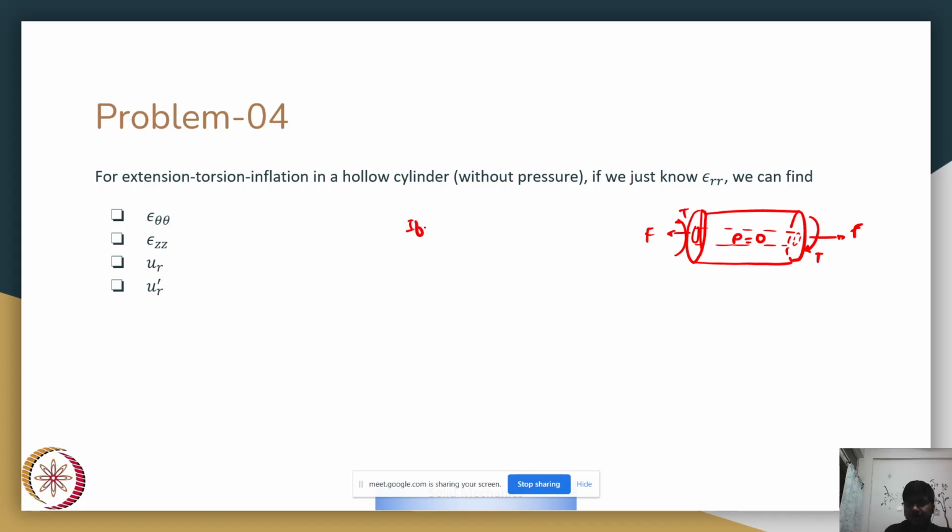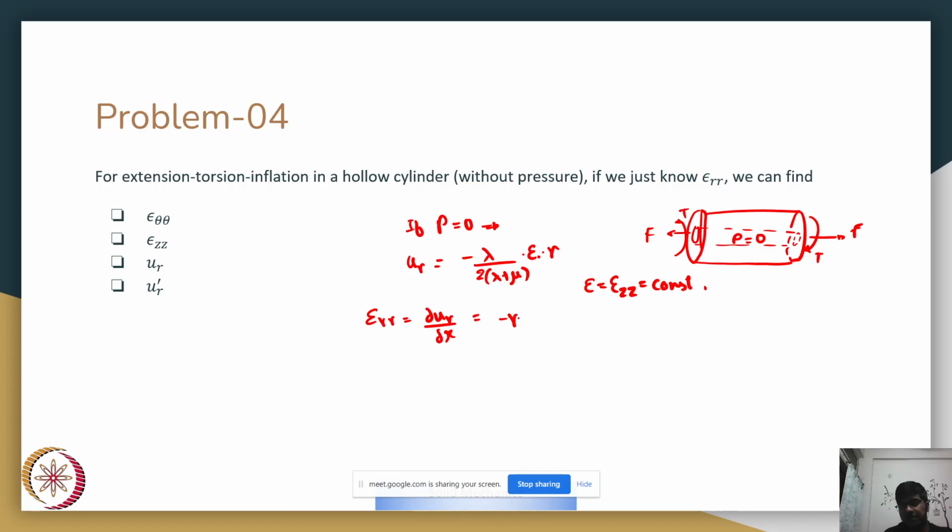If pressure is equal to 0, then we know that Ur is nothing but minus lambda upon twice of lambda plus nu into epsilon into R, where epsilon is equal to epsilon zz is a constant. Okay, so your epsilon Rr would be equal to dou Ur by dou R, correct? Which is nothing but minus nu times epsilon.